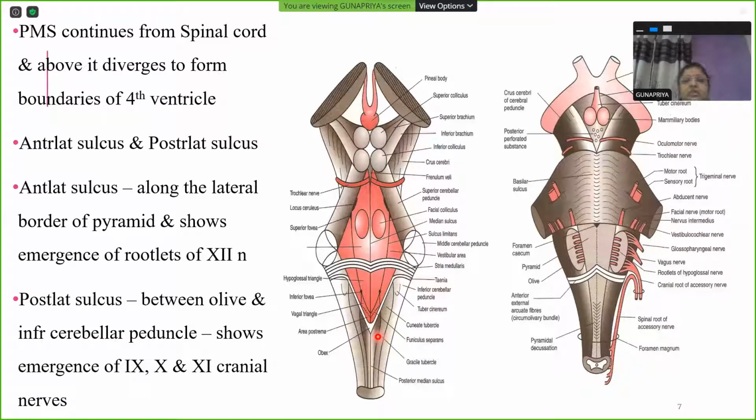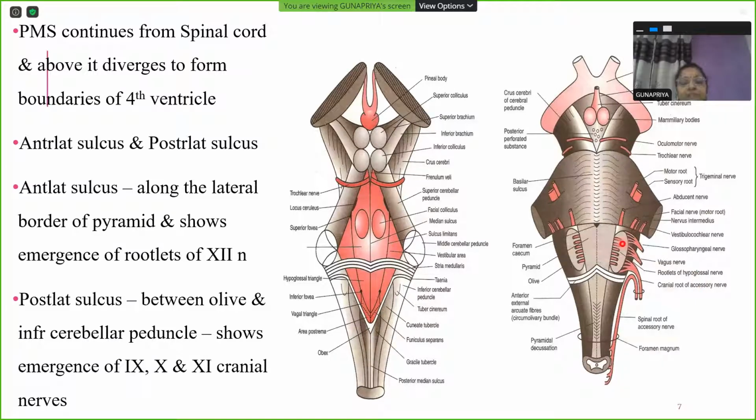So, this is anteromedian fissure, anterolateral sulcus. In between, this region is known as a pyramid. So, on the lateral aspect of this pyramid, along the anterolateral sulcus, you have the emergence of the rootlets of hypoglossal nerve.